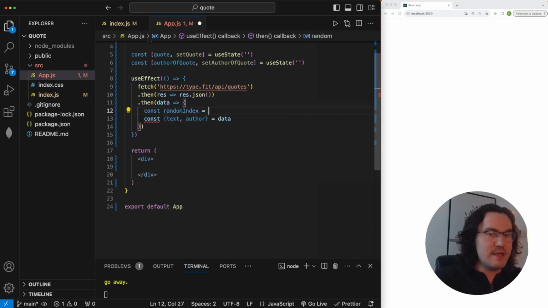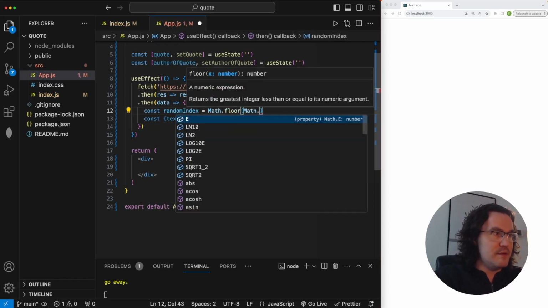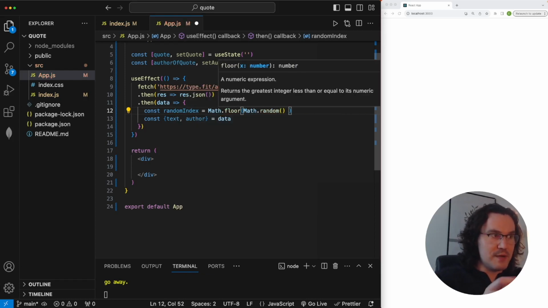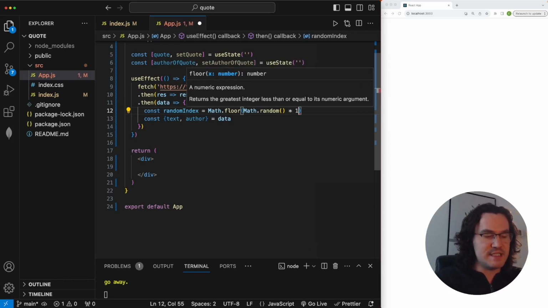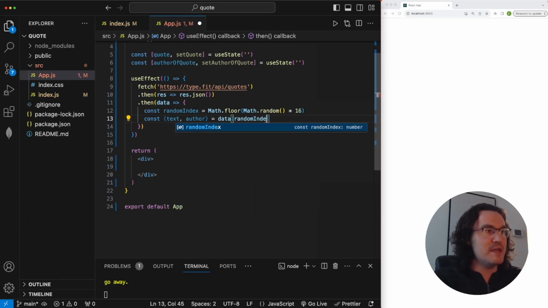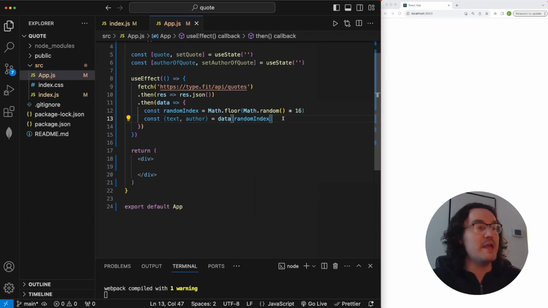So we'll go random index equals Math.floor, and then multiplying that by Math.random, invoking that with the parentheses there, times 16. So what this is going to represent is a number between 0 and 15, which is going to be great for the index. So we want the data at a random index. What this means is every time we load our page, the data is going to be at, like, the index of 0 or the index of 12 or something, and that's going to make it update on our page as a random quote every time.